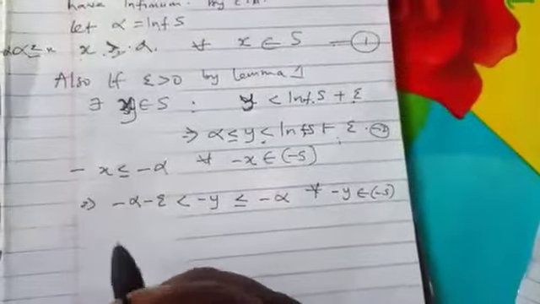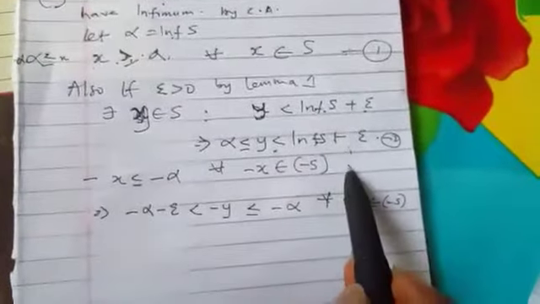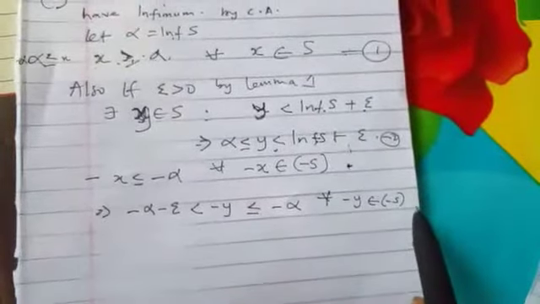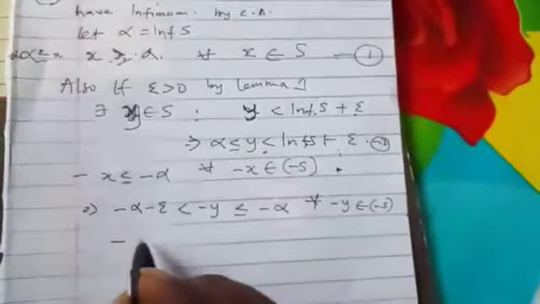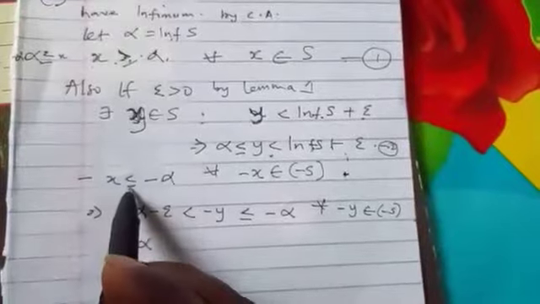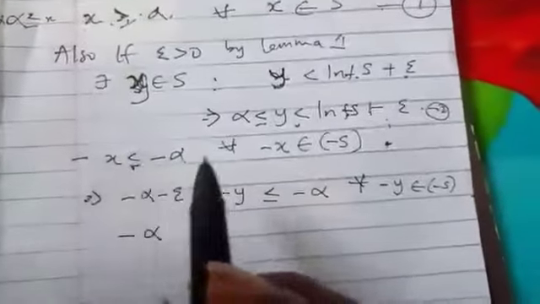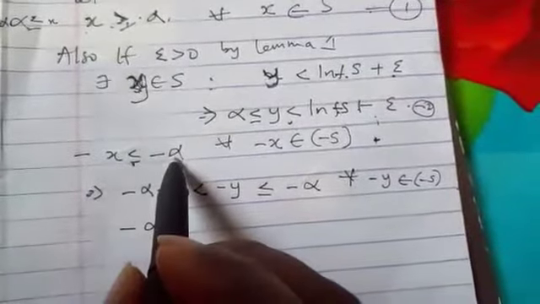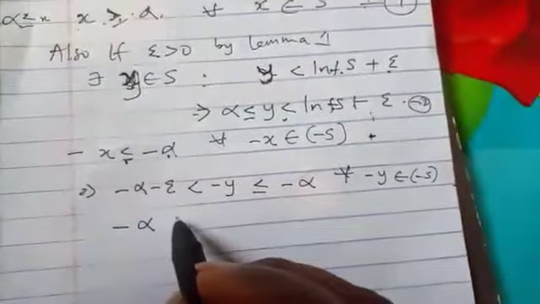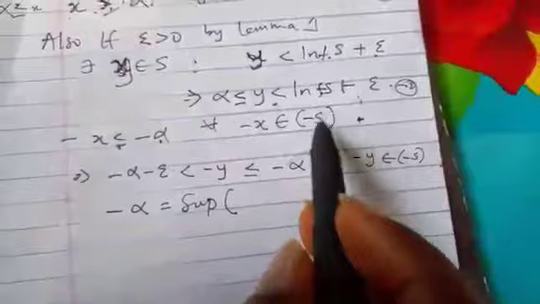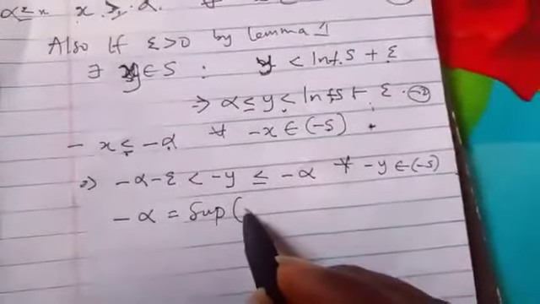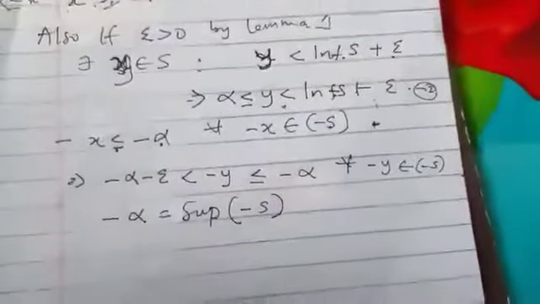So these two conditions simply mean that minus alpha, and you know that anytime we have less than or equal to, that simply means that we are dealing with supremum. This simply means that minus alpha is equal to supremum of the set, this set, supremum of minus S.